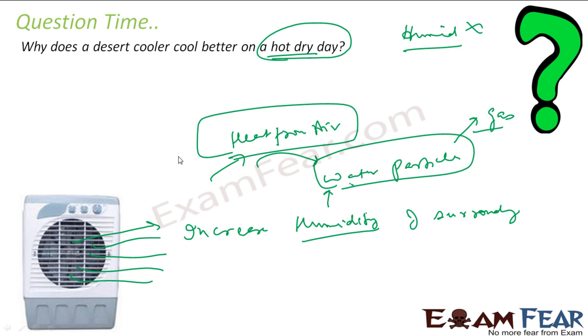But in the humid weather, humidity is already very high. So at that point, a point is reached where even if you add more water to the atmosphere, it won't serve any purpose. Okay, only on a hot and dry day it makes more sense. So typically in the coastal area, the cooler won't make much difference.